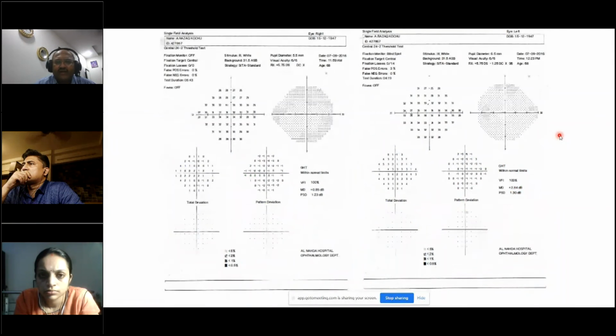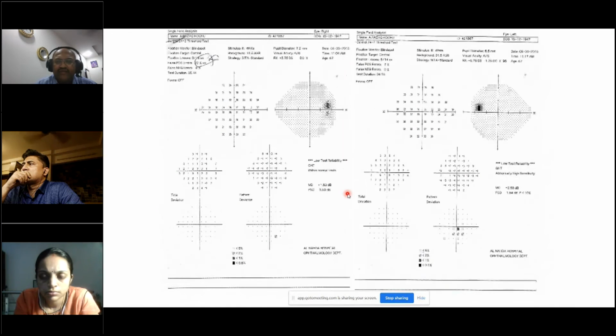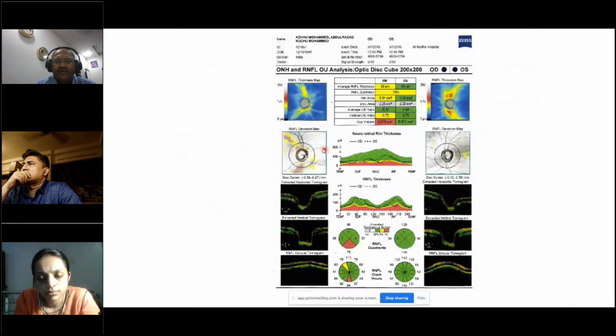So another aspect which we all look at is pre-perimetric glaucoma. For example, this individual patient had a 100% visual field index in the right and left eye, and again he had a repeat visual field which was normal, and three times the visual field was normal. Mean deviation was always positive. But if you look at his retinal nerve fiber layer here in the right eye, there is a significant defect in the superior and inferior quadrants, whereas the left eye is doing well.